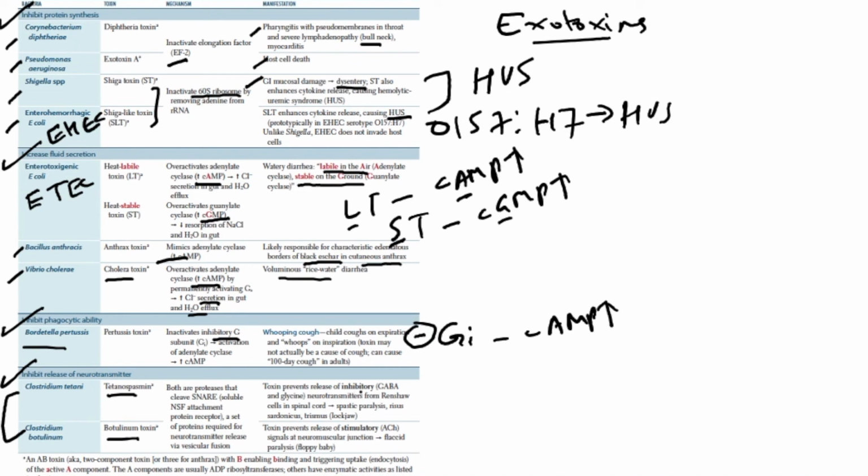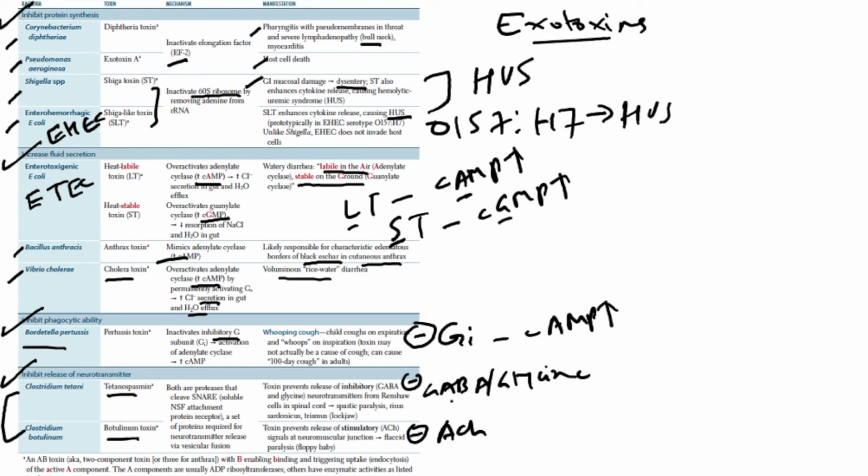inhibition of the release of inhibitory neurotransmitter, that is GABA and glycine, right? And Clostridium botulinum prevents the release of acetylcholine, right? One inhibits GABA and glycine, another inhibits acetylcholine.